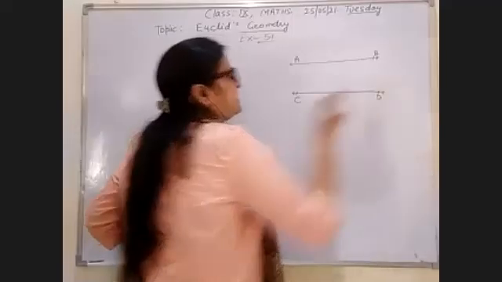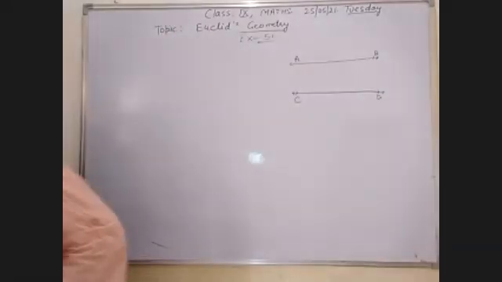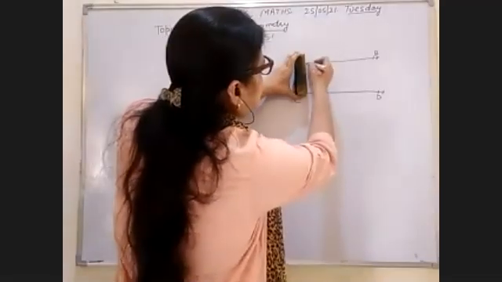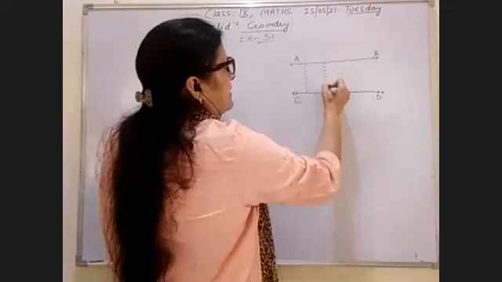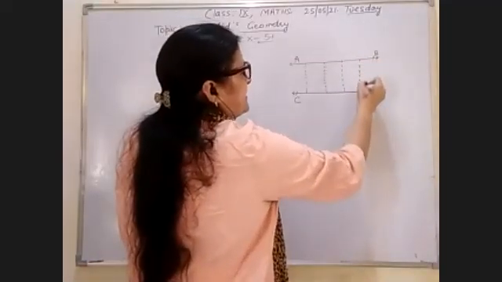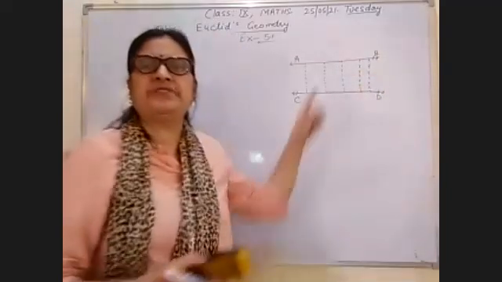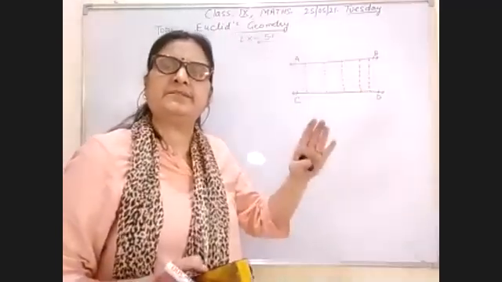I can say that these lines are parallel. If I join these lines with the help of a scale, every time I will see that the distance between them at every place is the same.